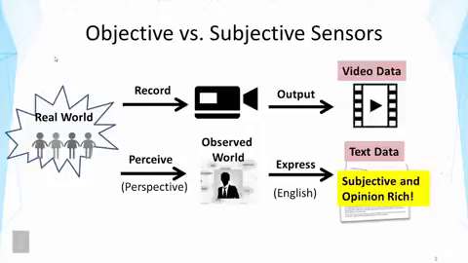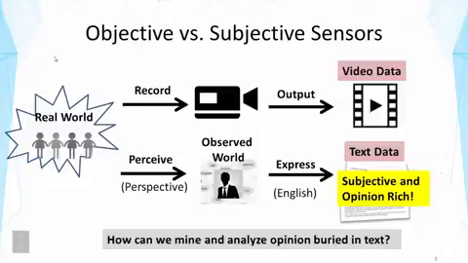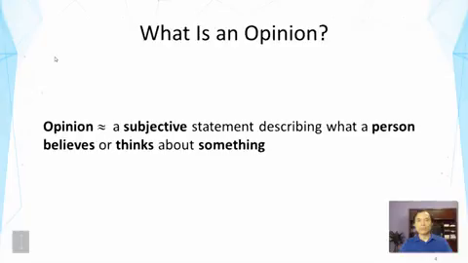So this lecture and the following lectures will be mainly about how we can mine and analyze opinions buried in a lot of text data. So let's start with the concept of opinion. It's not that easy to formally define opinion, but mostly we would define opinion as a subjective statement describing what a person believes or thinks about something.